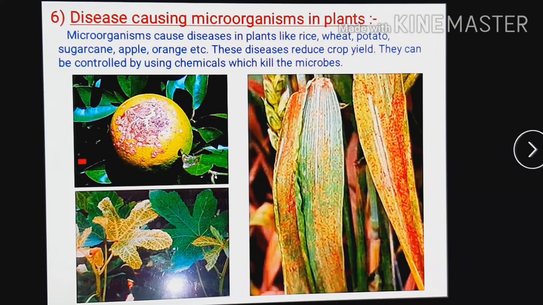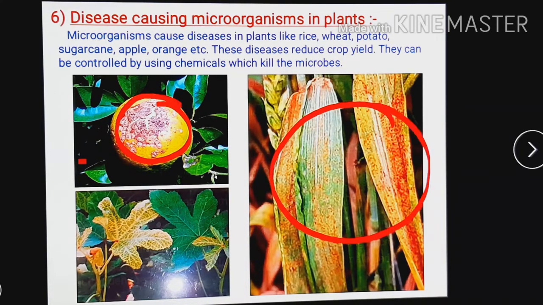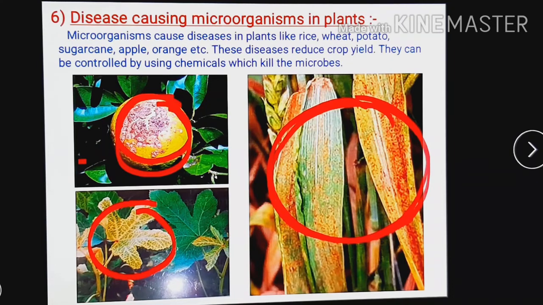These diseases reduce crop yield. Then they can be controlled by using chemicals which kill the microorganisms. Now here you can see in the picture the leaves, this is the lemon, which is not in proper condition. Here also the leaves of the plant are not well. Here also the plant leaf structure is different. Here it is green, but here it is different.